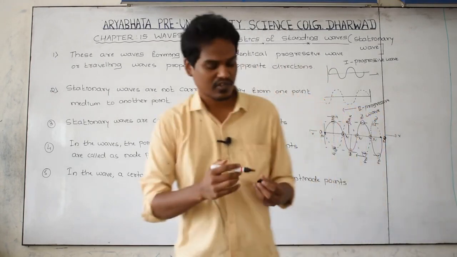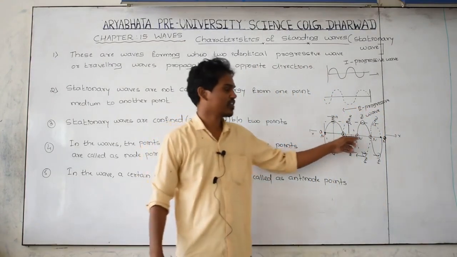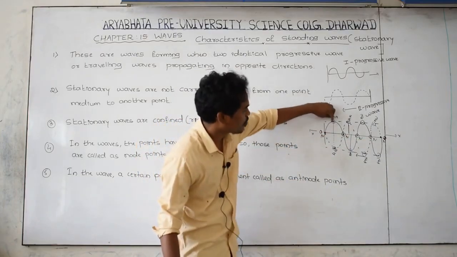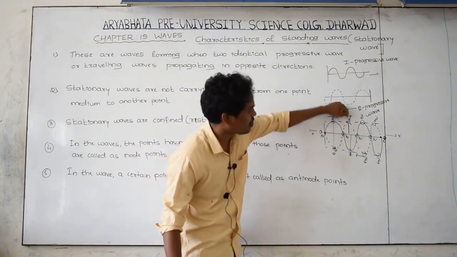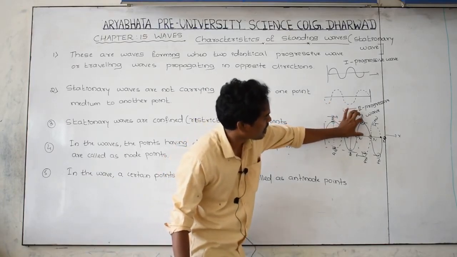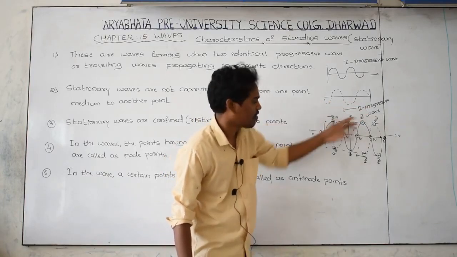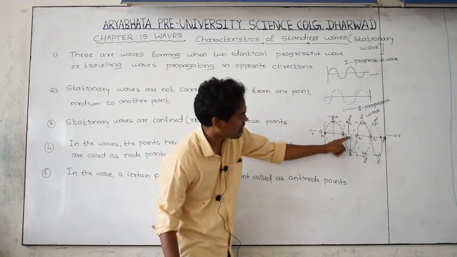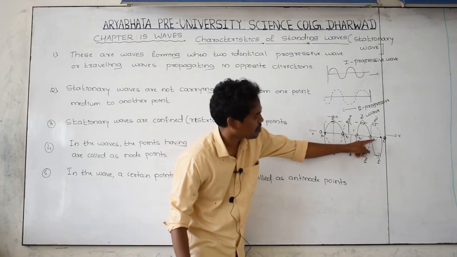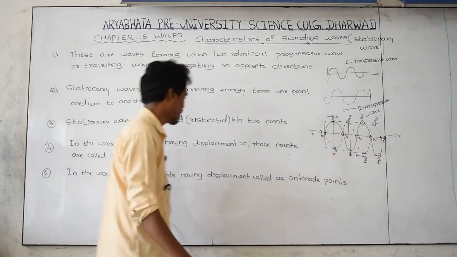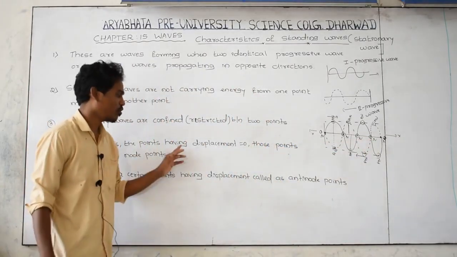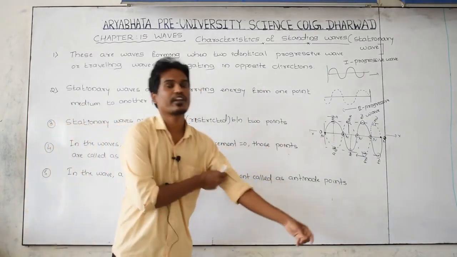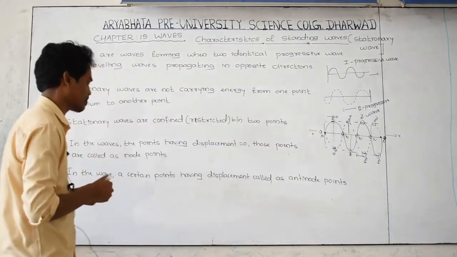Nodes: in the region where the displacement of the wave is 0, call it a node point. If the displacement is maximum here, then this point is called an antinode. Displacement is maximum, this point is called an antinode. Maximum displacement, antinode. The points with 0 displacement are called node points. If displacement is maximum, those points we are going to call antinode points.